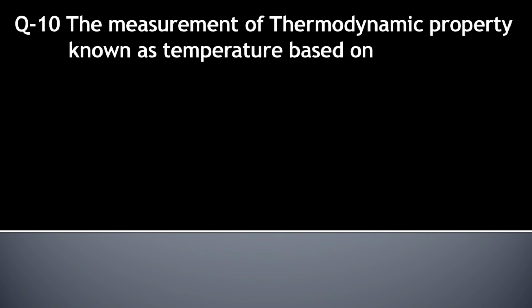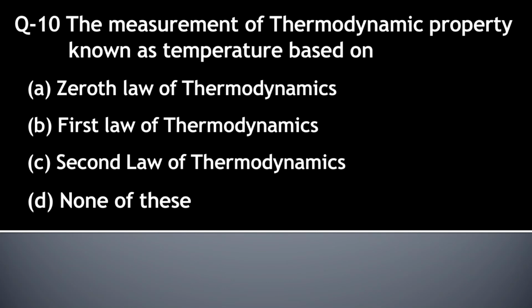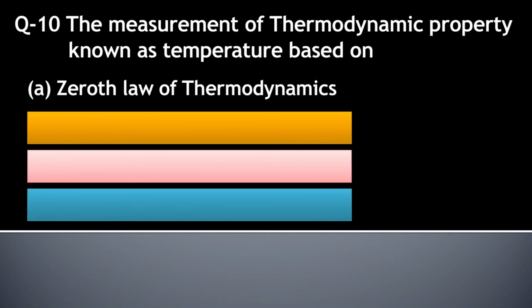Question number 10. The measurement of the thermodynamic property known as temperature is based on option A zeroth law of thermodynamics, option B first law of thermodynamics, option C second law of thermodynamics, option D none of these. According to the zeroth law of thermodynamics, if two bodies are in thermal equilibrium with a third body, then they are all in thermal equilibrium with each other, and this represents the temperature. So here the right answer is option A. Zeroth law of thermodynamics.